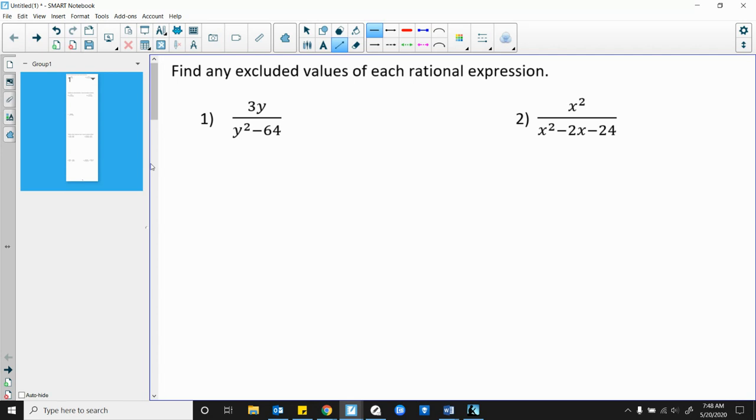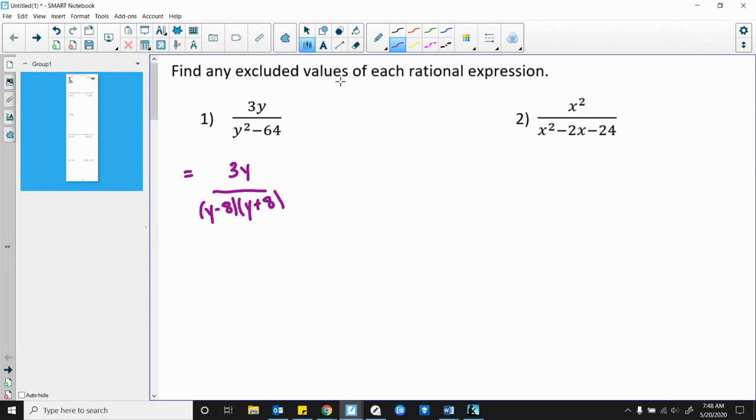All right, first off, the first two are just to find any excluded values. Remember, excluded values are anything that would make the bottom equal 0. To start out with this one, you want to first factor that bottom. This bottom here is what we call a difference of squares. It's got a subtraction sign and perfect squares on both sides. So we're going to have y minus 8 and y plus 8.